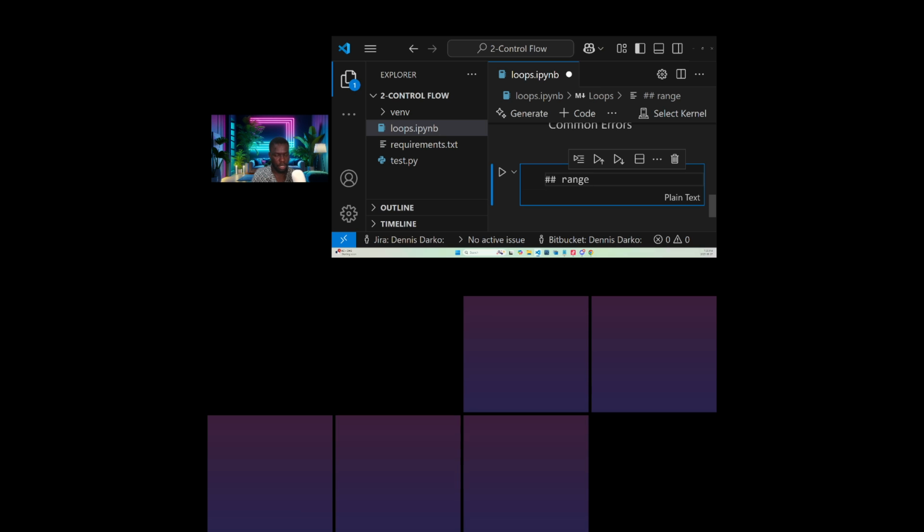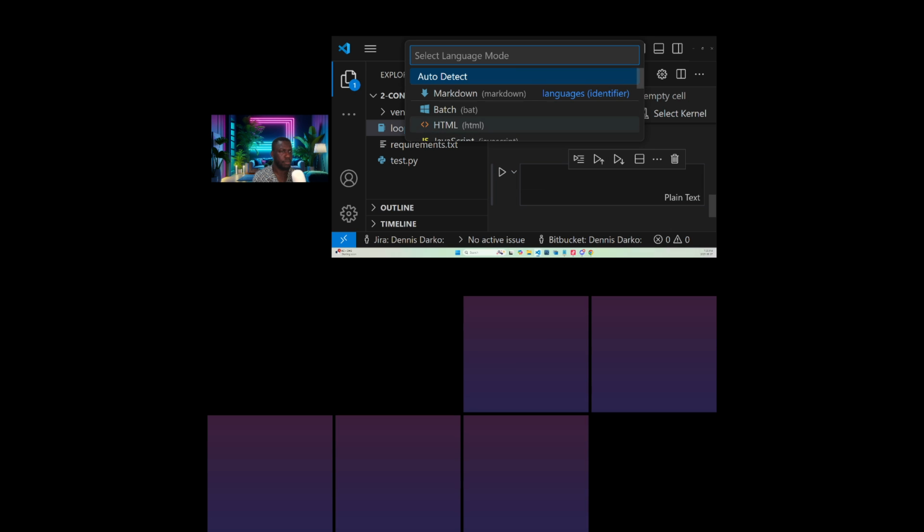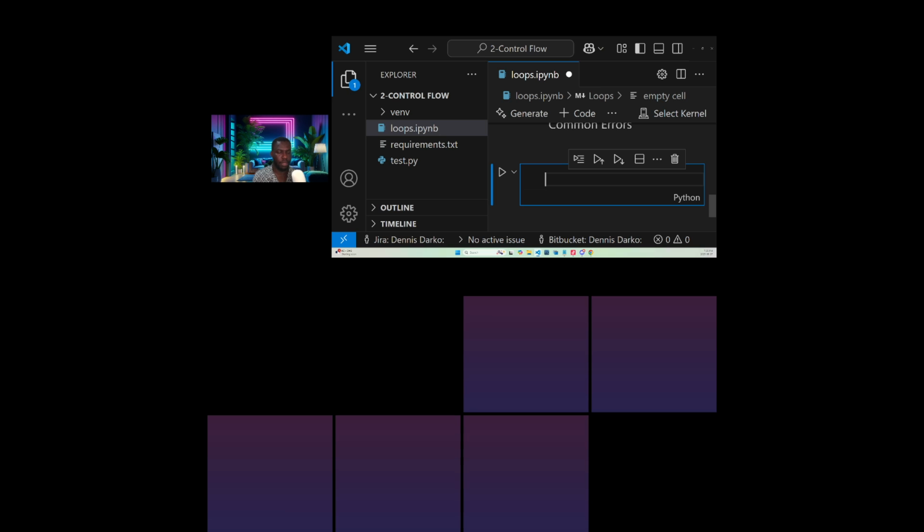Range. I'm getting a plain text. Why? I'm changing the item. Okay. Yeah. So let's look at range.